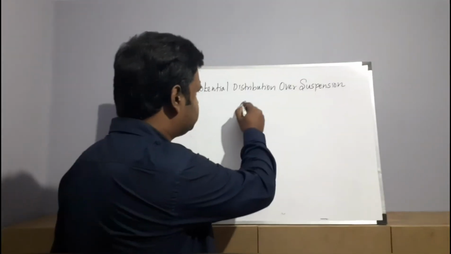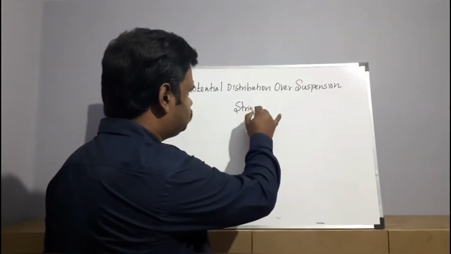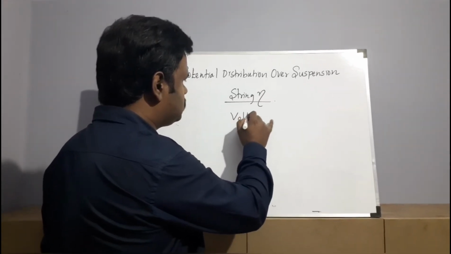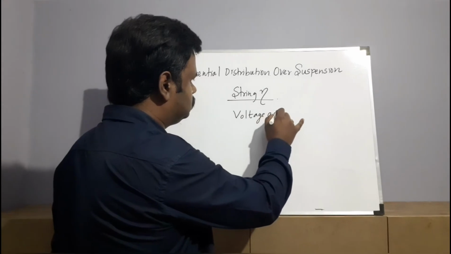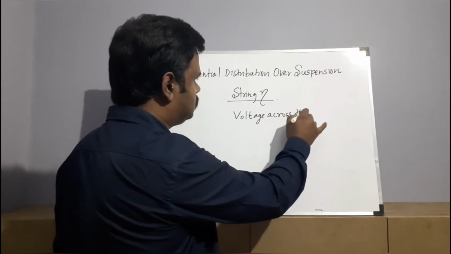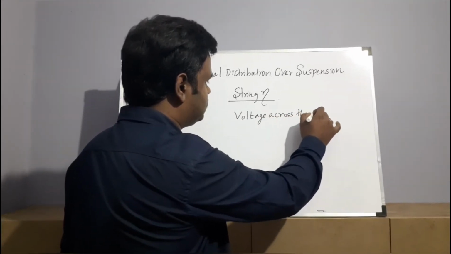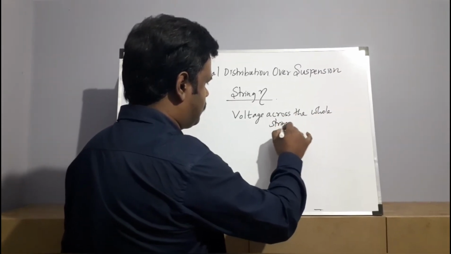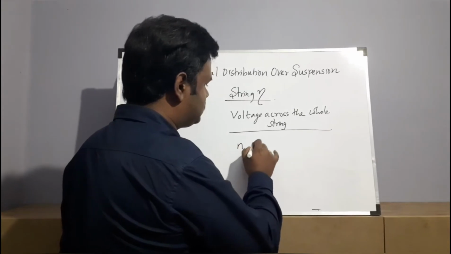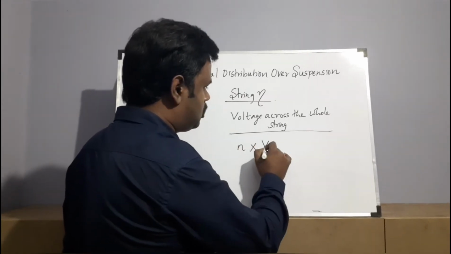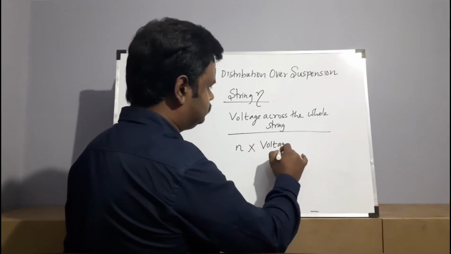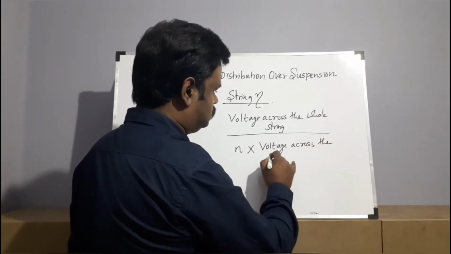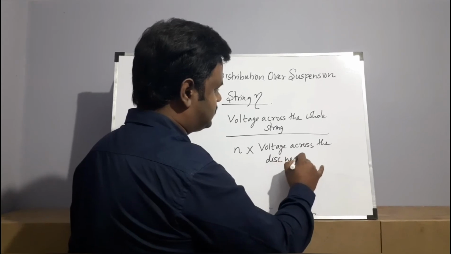String efficiency is nothing but the ratio of the voltage across the whole string, divided by N, the number of discs, times the voltage across the disc nearest to the conductor.